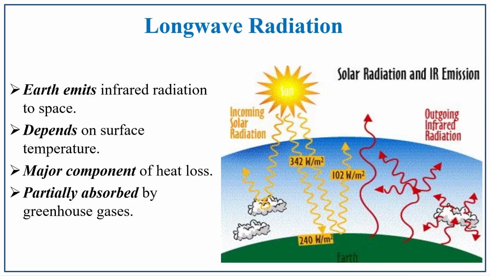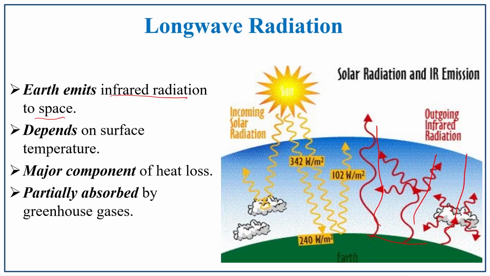Next one is long wave radiation. Long wave radiation is also known as what? Terrestrial radiation. The earth emits infrared radiation to space. So, this red arrow mark is the long wave radiation, which is radiated from the earth's surface towards the atmosphere as well as space. It depends upon the surface temperature. Once it is received, only then can it give back. If there is no temperature receipt, then there is no reflecting back effect.